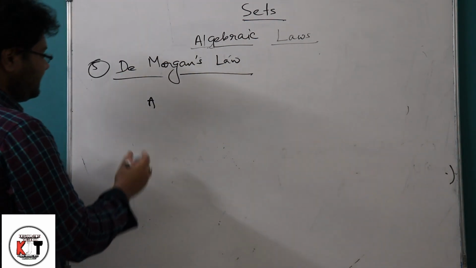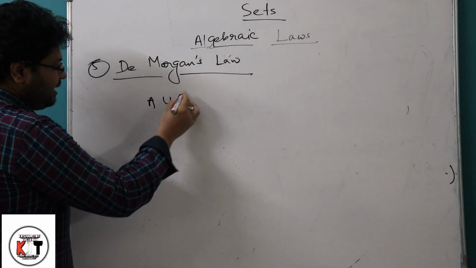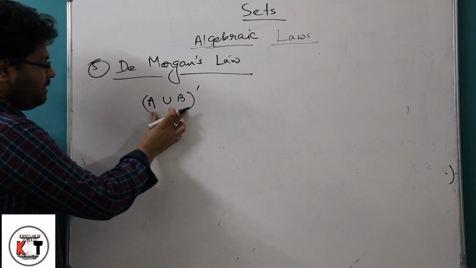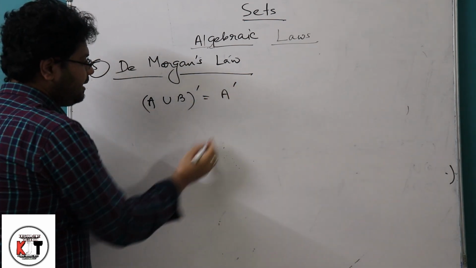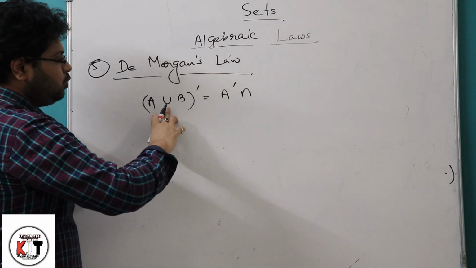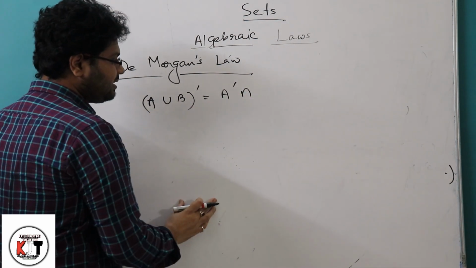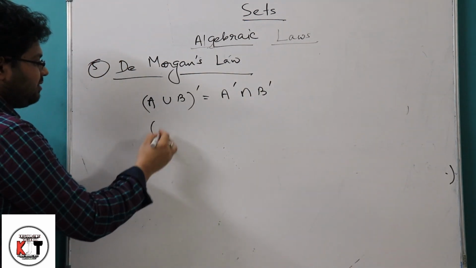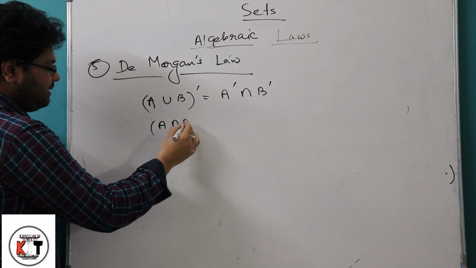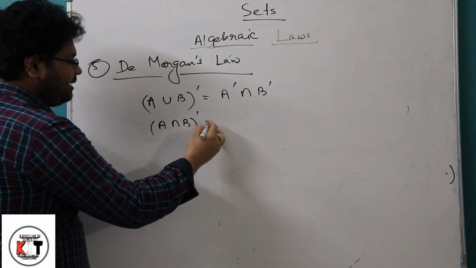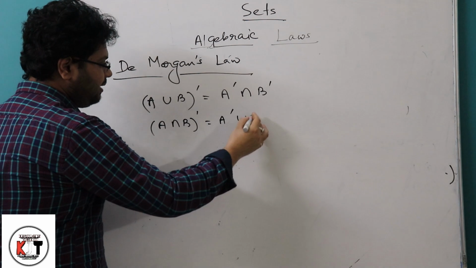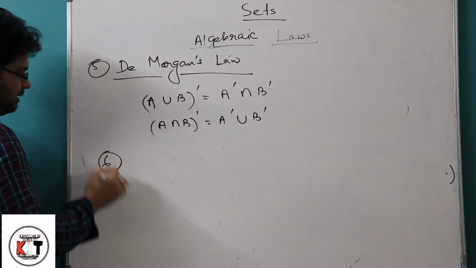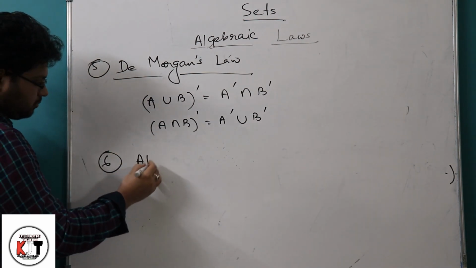This law states that the complement of A union B is A complement intersection B complement, the union being changed to intersection. Similarly, for intersection, the complement of A intersection B is A complement union B complement.